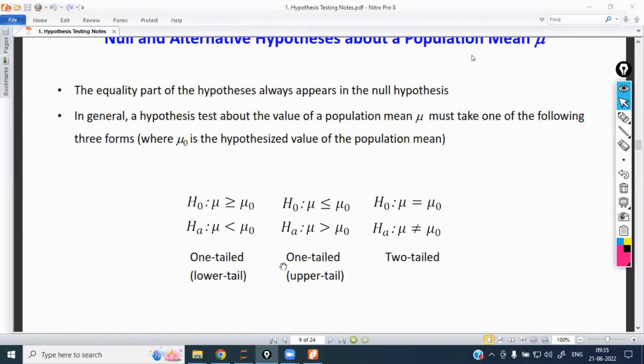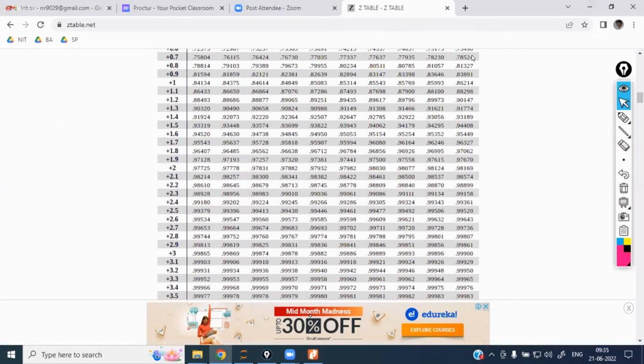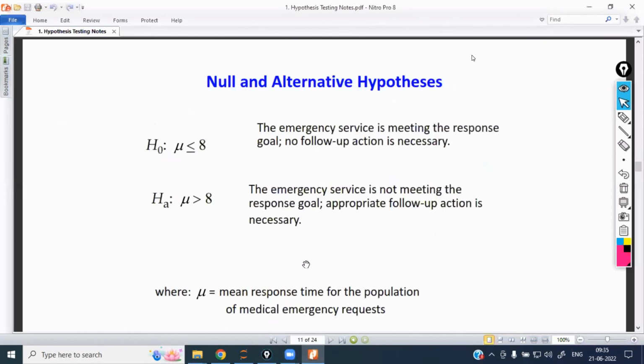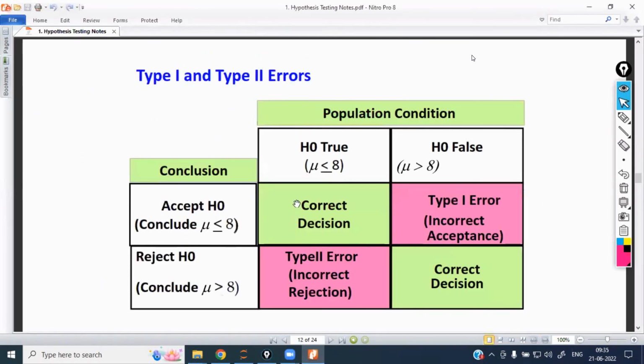You have to identify it based on your null and alternate hypothesis. They will not give it directly in the question. If they gave everything in the question, there would be no need to do our work, right? We have to select the left tail or right tail based on the symbol. For example, first let us go with this